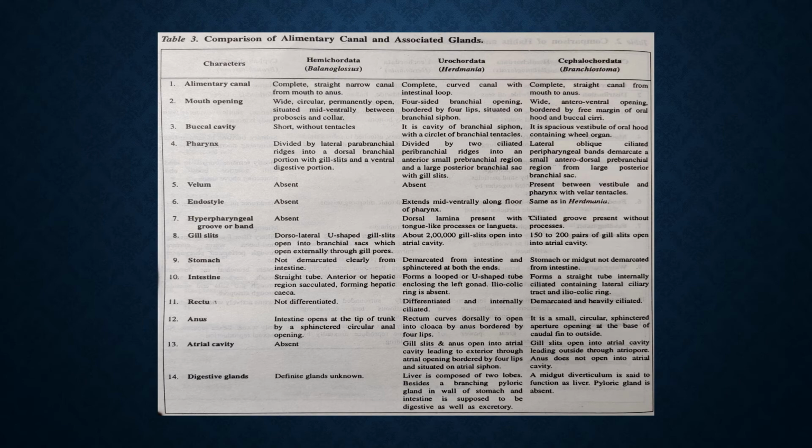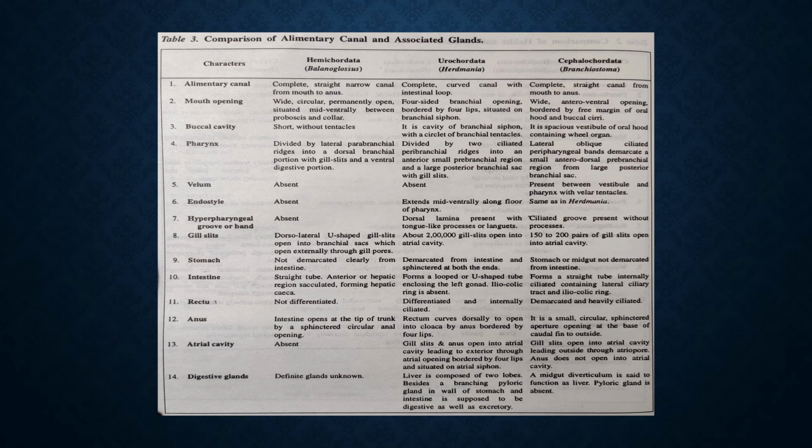Some scientists called it a mouth, but a mouth has to lead into a cavity which is lined by ectoderm, and the vestibule is lined by endoderm. So it is not a mouth, it is an enterostome opening.